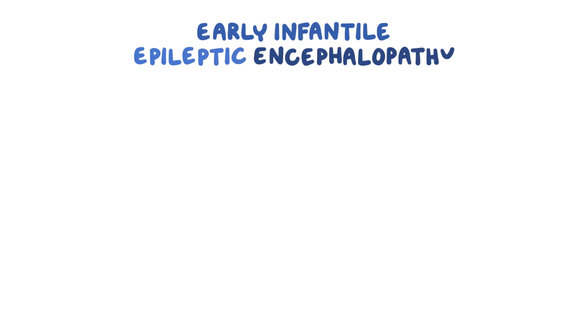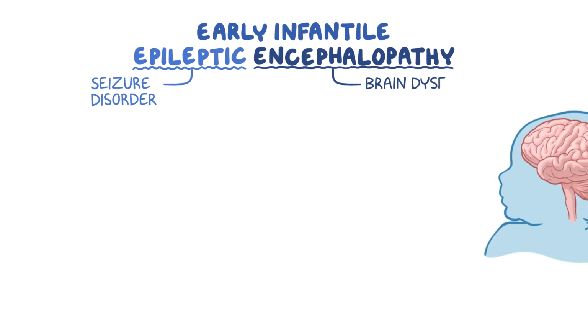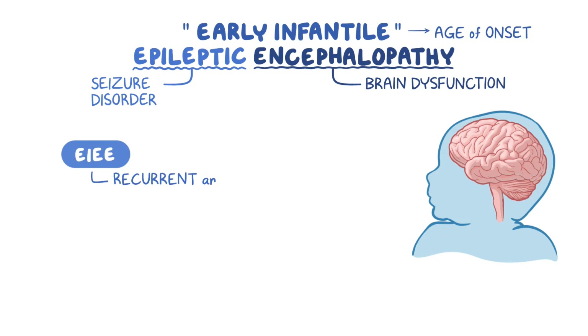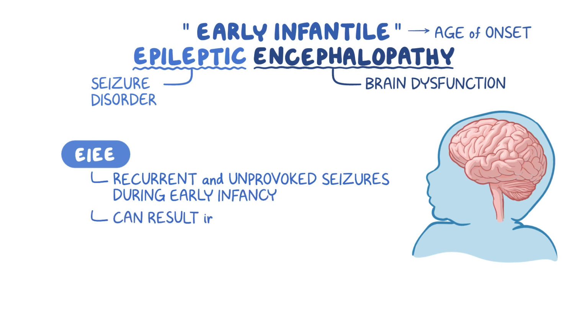With early infantile epileptic encephalopathy, epilepsy means seizure disorder. Encephalopathy means brain dysfunction, often due to damage. And early infantile refers to the age of onset of the disease, which is usually within the first 3 months of life. So, early infantile epileptic encephalopathy, or EIEE, is a disorder characterized by recurrent and unprovoked seizures during early infancy, which can result in severe brain damage.